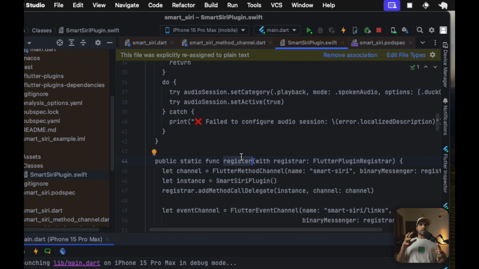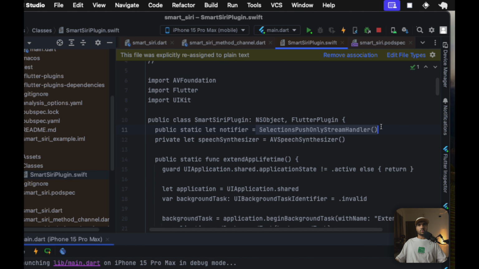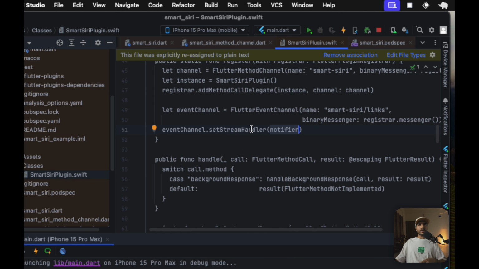Then this is the main register method that is getting called by Flutter. Here we have our method channel and our event channel setup that we are going to listen for. Our event channel has a stream handler, that is the notifier stream handler that we are utilizing, and we added this notifier inside our set stream handler to get all of the messages.